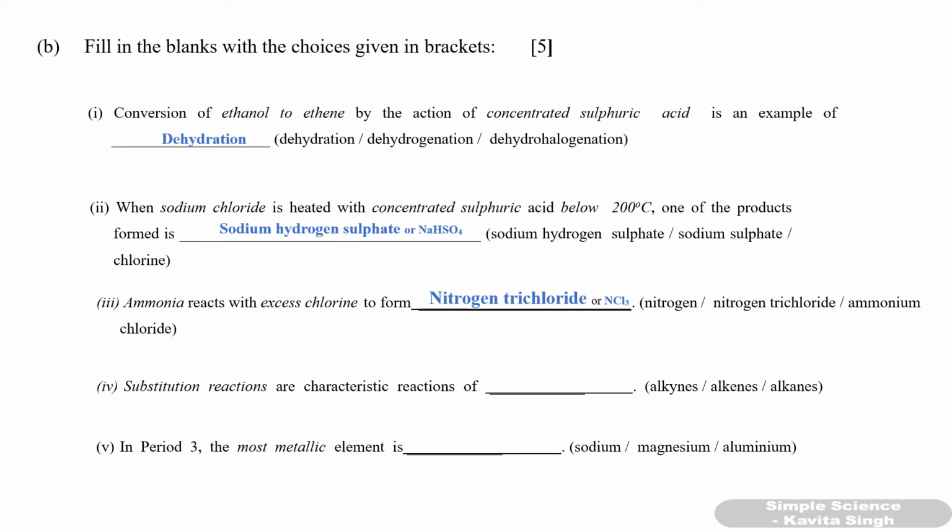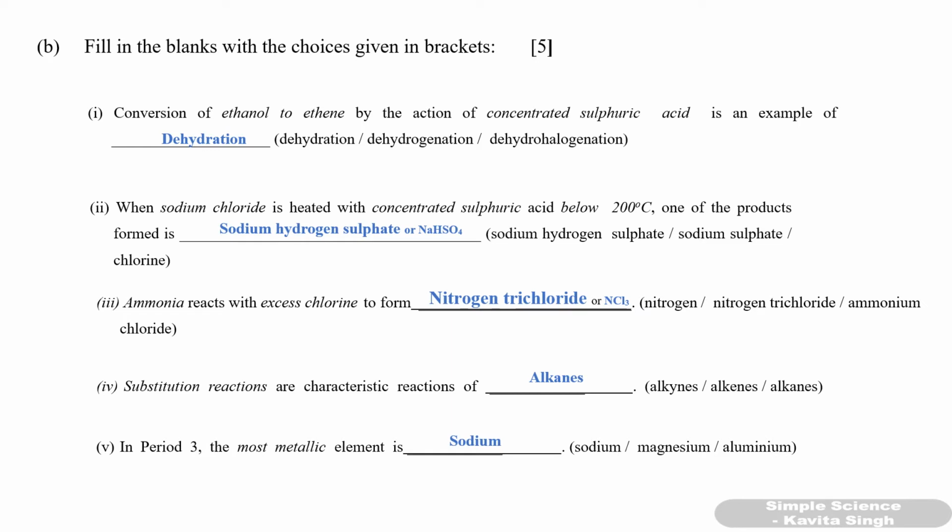So alkanes undergo substitution reaction because there is no double or triple bond in which other things can be added. In period 3, the most metallic element is, in third period which is the first element, sodium. So sodium is the most metallic element.